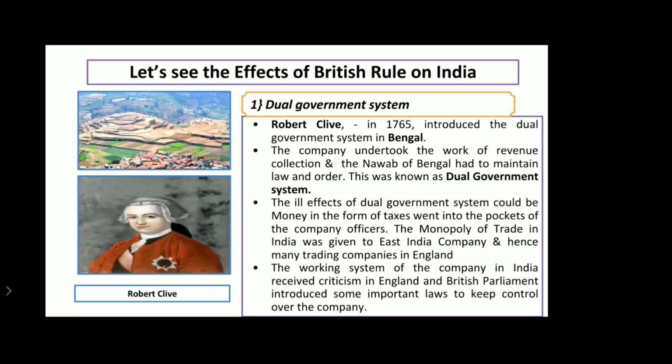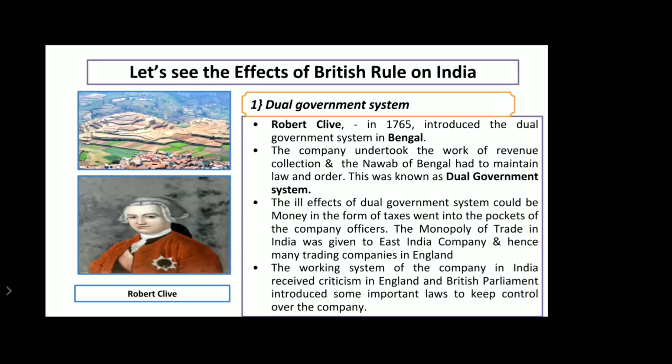Okay, so now after this, we will see what all policies the British government started in order to increase their powers in India. First is the dual government system. Now let's see what this dual government system is. The word dual itself means, I think you know what dual is. You are using a dual SIM, right? You might be using a dual SIM on your mobile. Dual means two SIMs. So same here. Dual government means two governments. So which were the two governments?